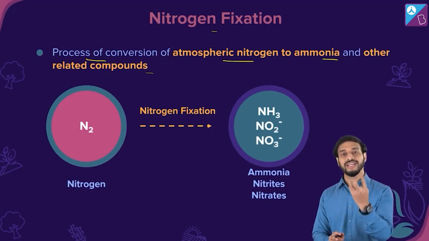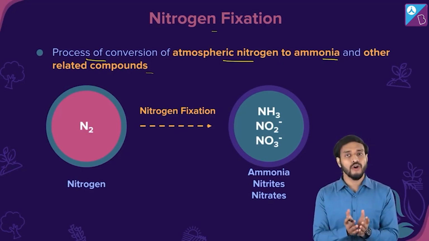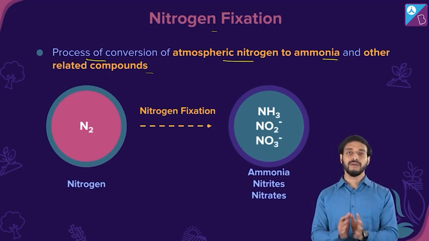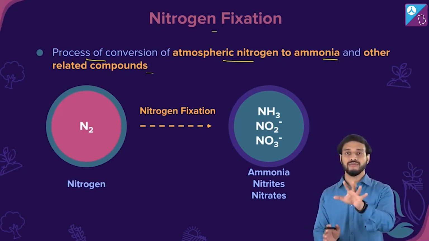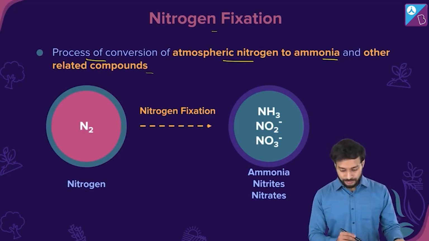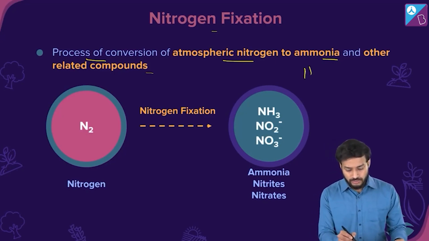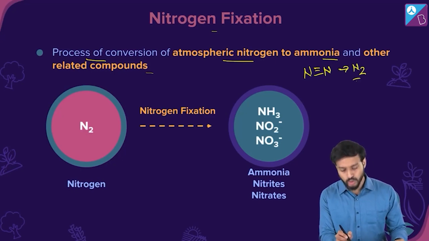Because plants cannot utilize this N2 directly from the atmosphere. It has to be fixed, or rather converted, into forms which can be utilized by the plant. That's simply nitrogen fixation. Clear, everyone? Now, what happens here? Just don't forget this N triple bond N, which gives the N2 molecule.